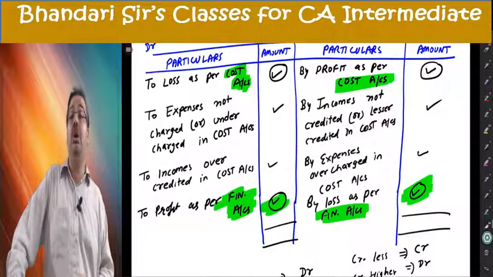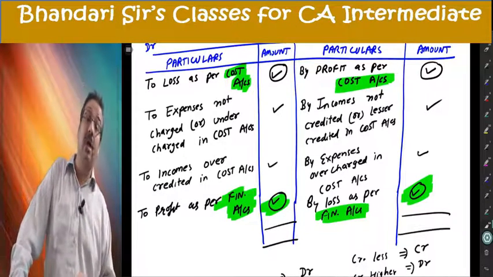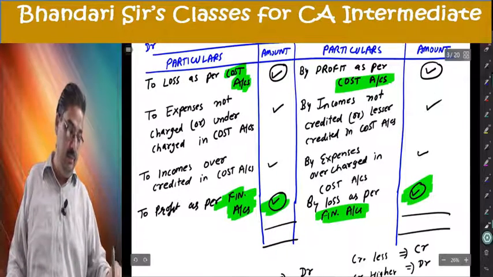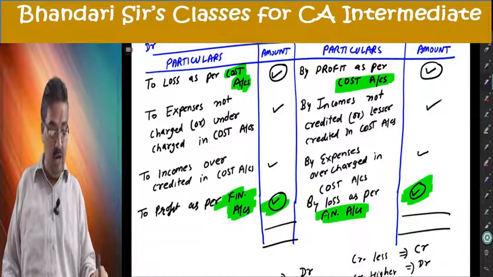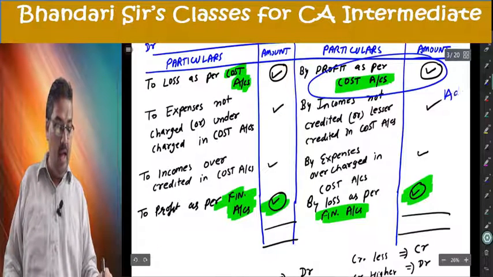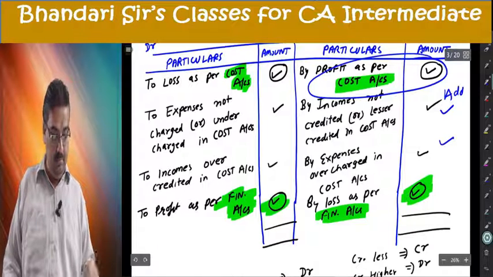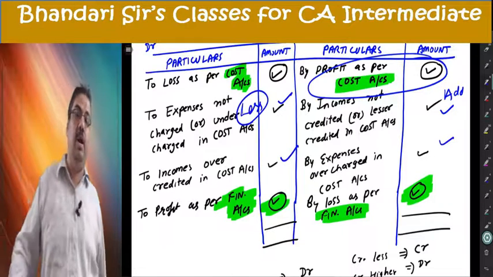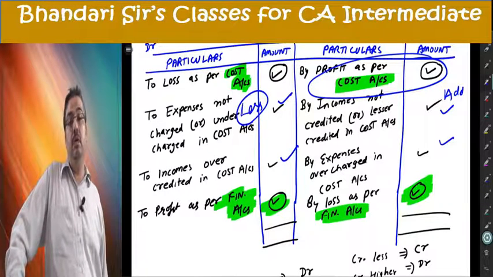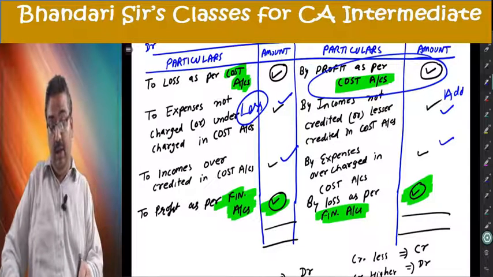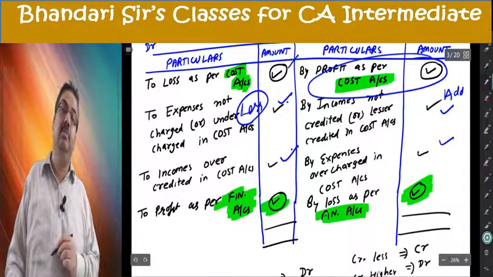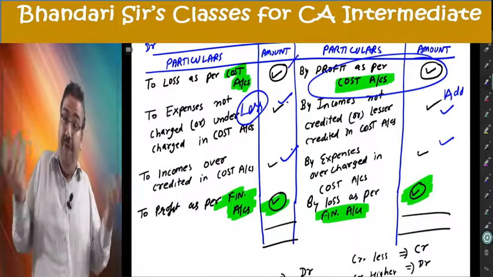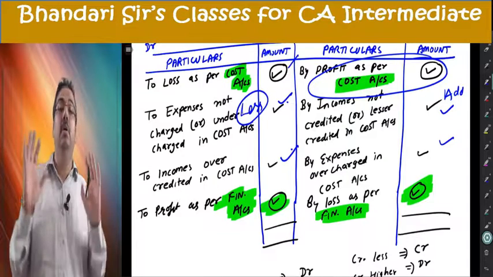Let us say the question asks me to prepare a reconciliation statement. Very easy. How can I make it? Start from this, add credit side items, less debit side items, and the balancing figure is profit as per financial accounts. If it is a loss to start from there, then add this and less this. It will be quite simple, but first, in rough or in fair, you make the memorandum reconciliation account.